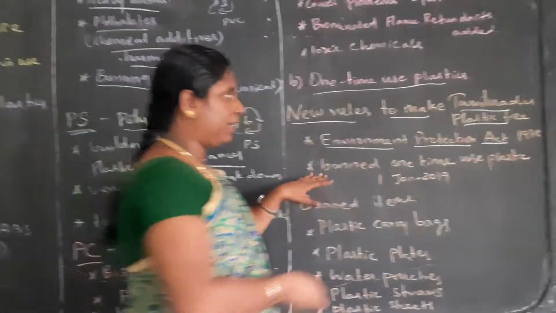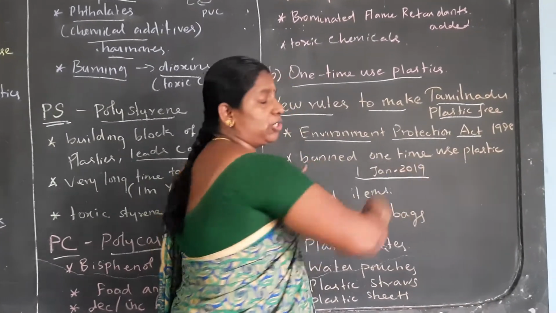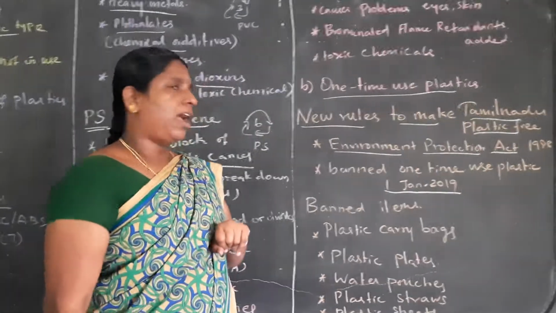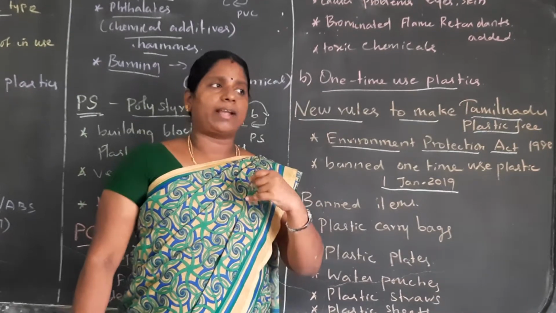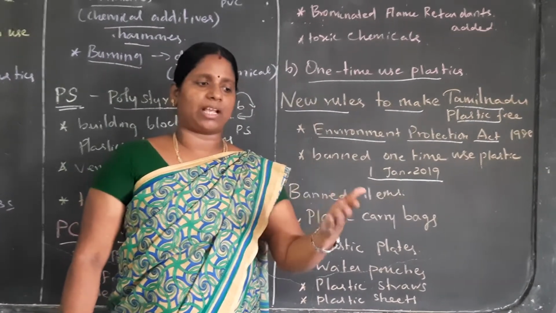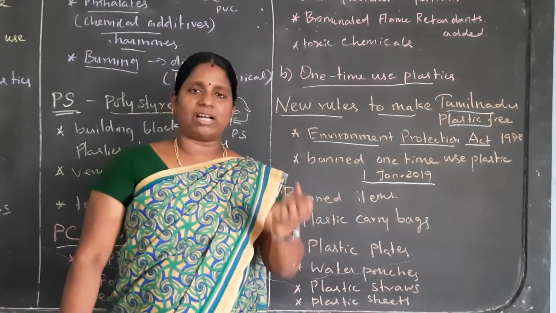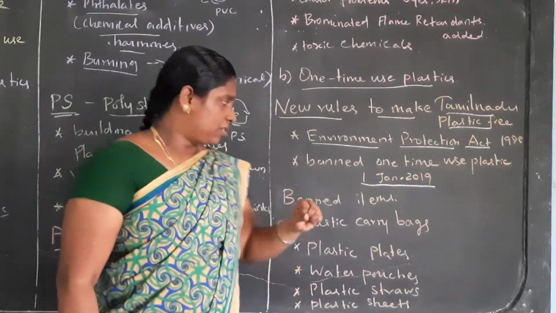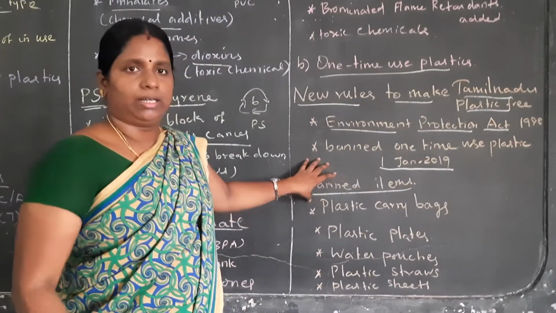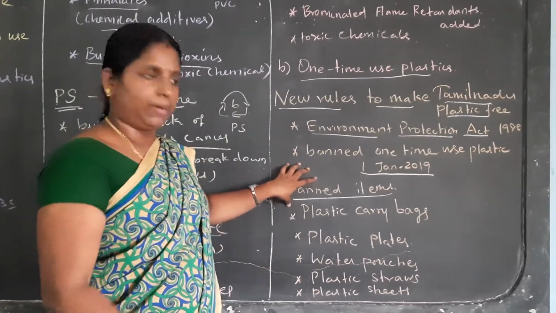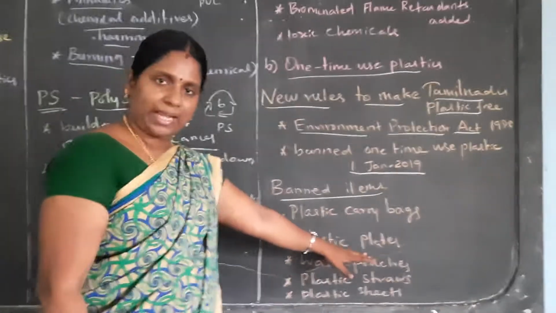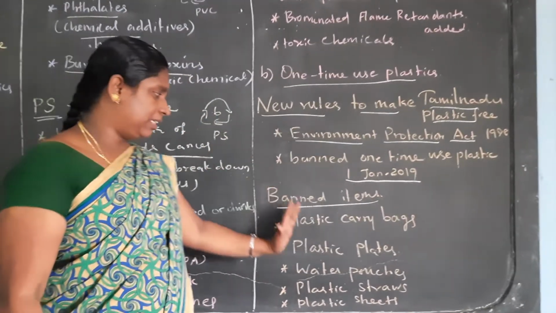Finally, on 1st January 2019, they fully banned one-time use plastic and acted on shop provisions everywhere, so that plastic bags or covers are not used at all. The banned items in Tamil Nadu are plastic carry bags, then plastic plates. Why were these items banned?